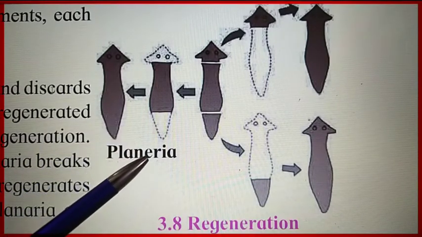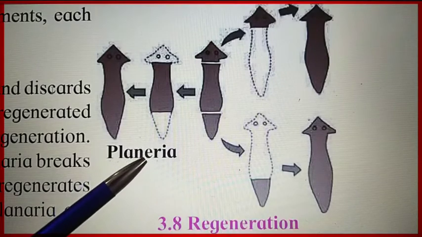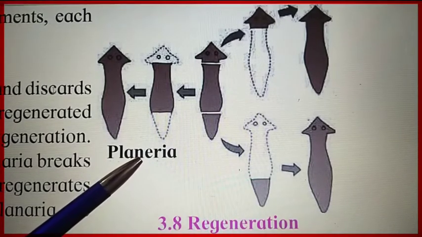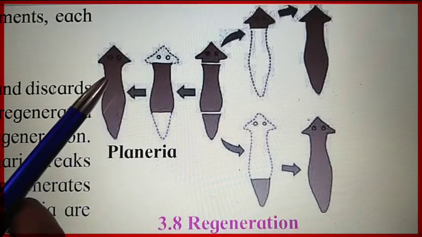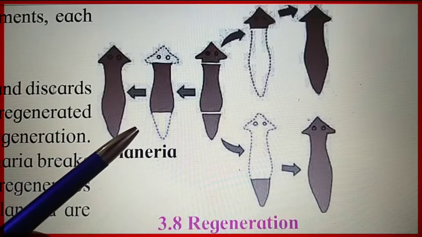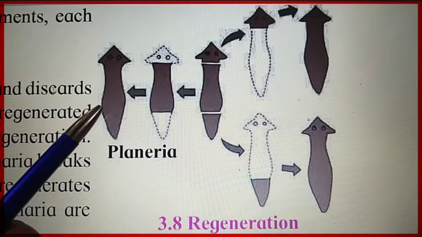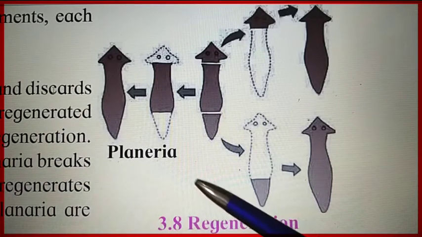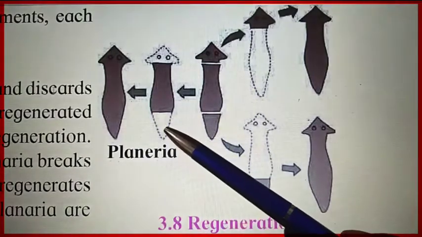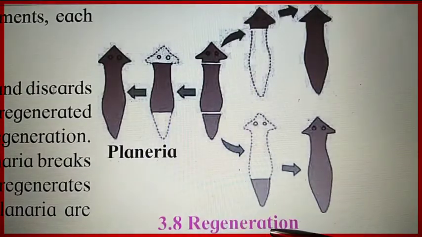The body divides into small parts called fragments, and then each part develops into a whole new planaria.